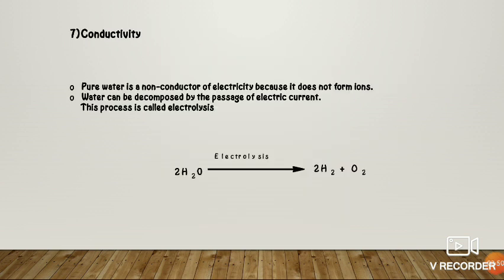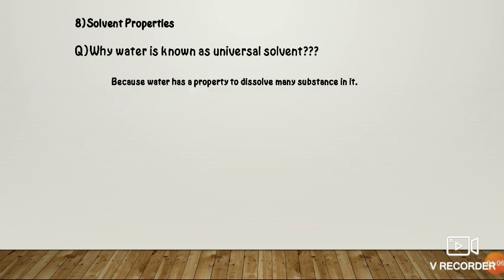The seventh is conductivity. Pure water does not conduct electricity because it does not dissociate to form any ions. But water can be decomposed by passage of current using a process called electrolysis. Eighth property is solvent properties. Question is, why is water known as universal solvent? Because water has a property to dissolve many substances in it.